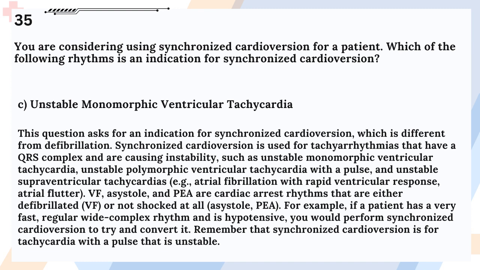flutter. VF, asystole, and PEA are cardiac arrest rhythms that are either defibrillated (VF) or not shocked at all (asystole, PEA). For example, if a patient has a very fast, regular wide complex rhythm and is hypotensive, you would perform synchronized cardioversion to try and convert it. Remember that synchronized cardioversion is for tachycardia with a pulse that is unstable.